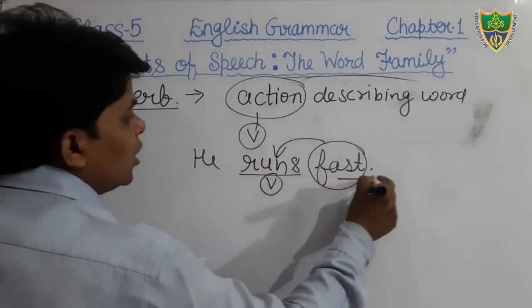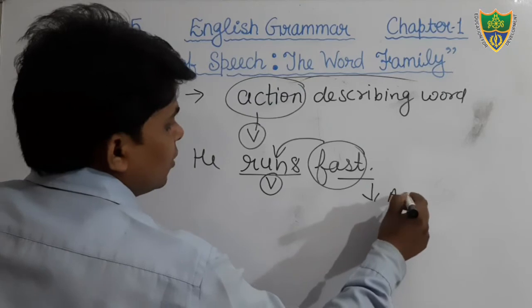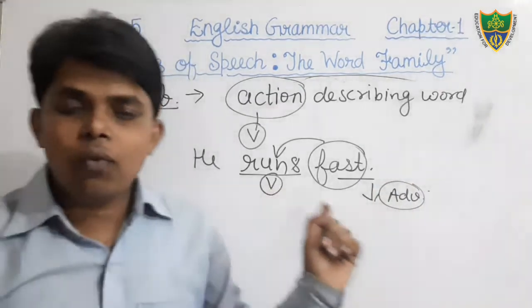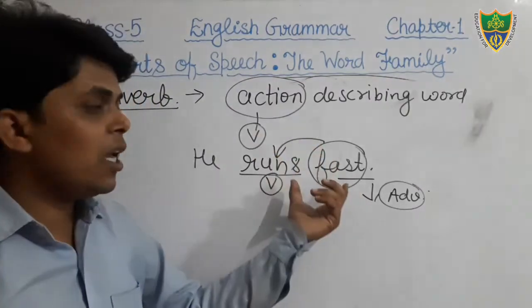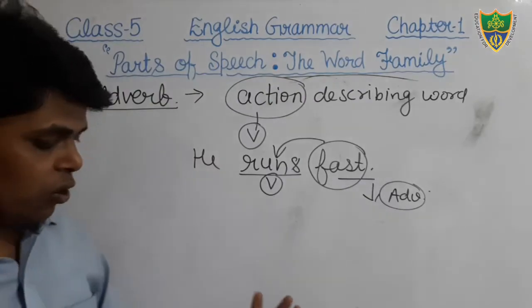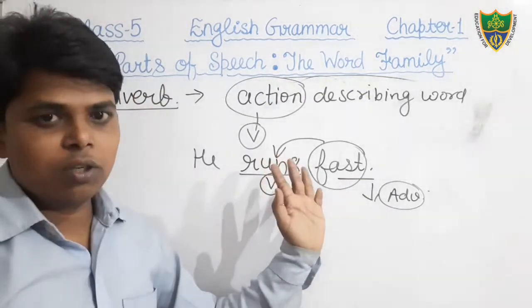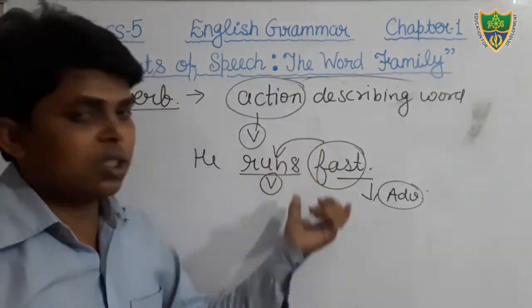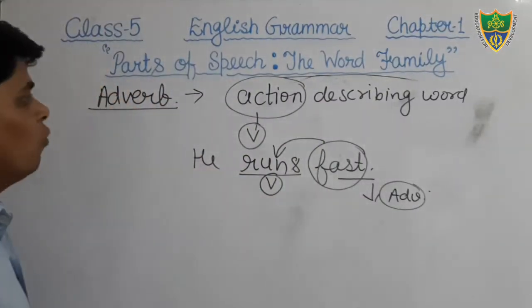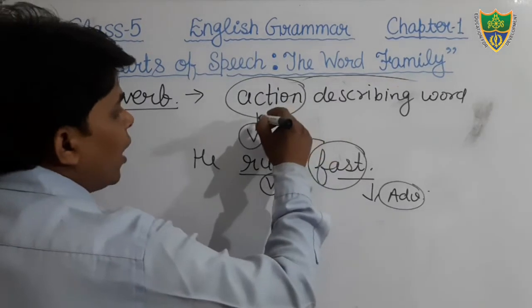Therefore that is an adverb. Students, keep in your mind, an adverb describes or qualifies a verb. But in your book it is given only up to this.